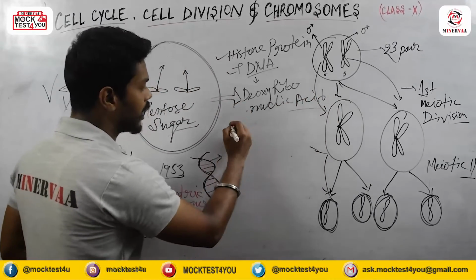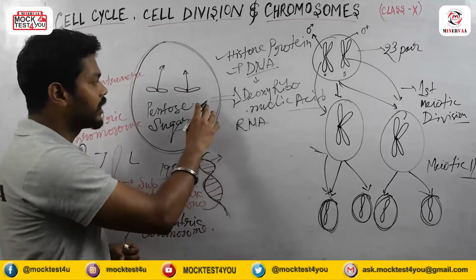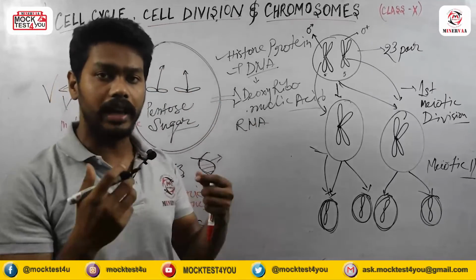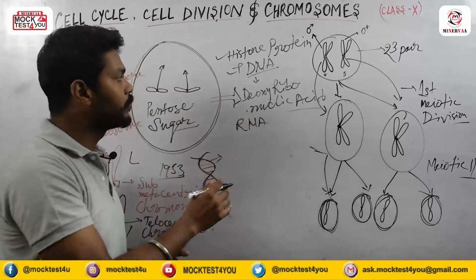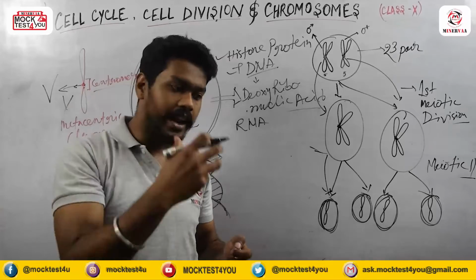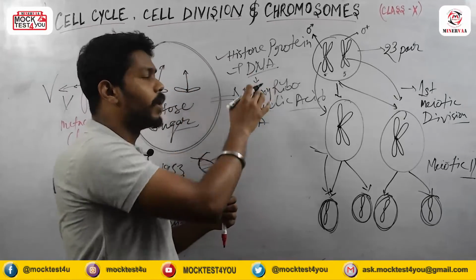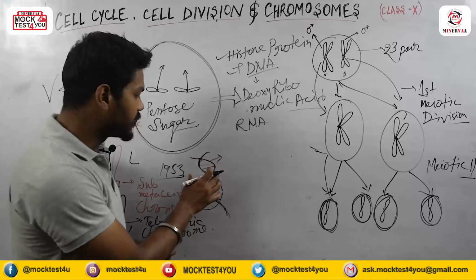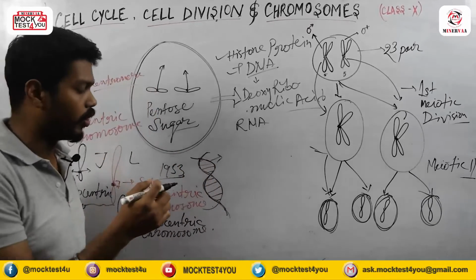And RNA is also a genetic material. In the case of higher organisms like humans, dogs, cows, their genetic material, the genetic content which carries the character from parents to offspring, is carried by the DNA, because DNA carries the genes.